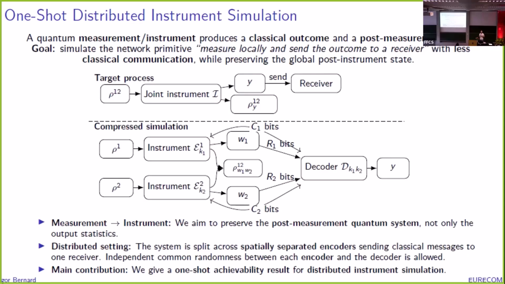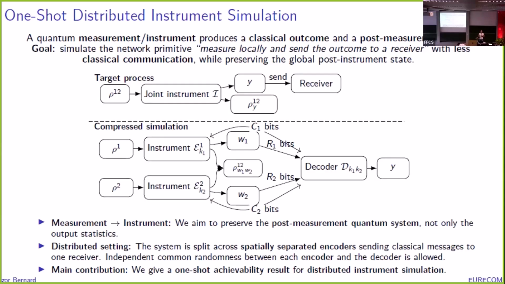One quite interesting point is that adding an extra resource, some common randomness between the encoder and the decoder, helps to reduce the rate. You can see it as a third person rolling a dice and giving the result to both the encoder and the decoder. That enables them to coordinate. One point I would like to highlight is that preserving the post-measurement state is crucial because one might want to employ other protocols on this post-measurement state, like purity distillation or entanglement distillation protocols.